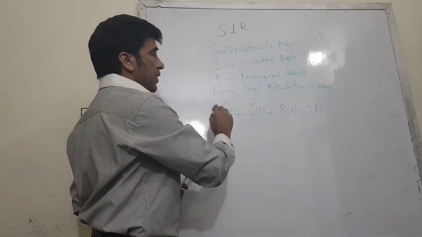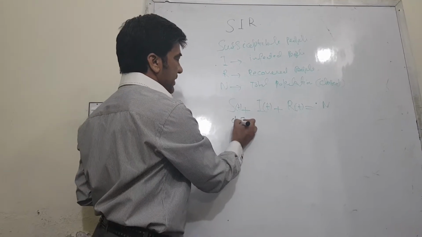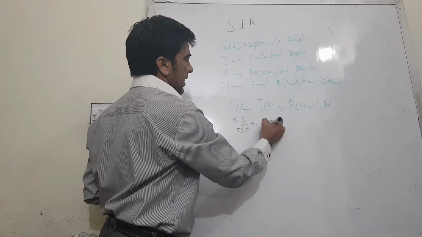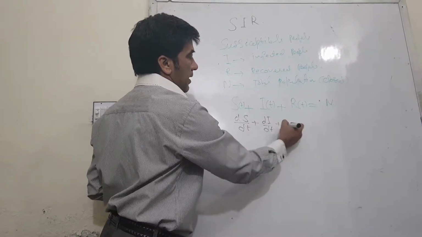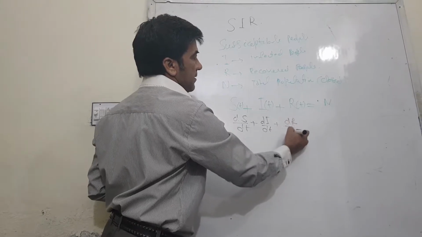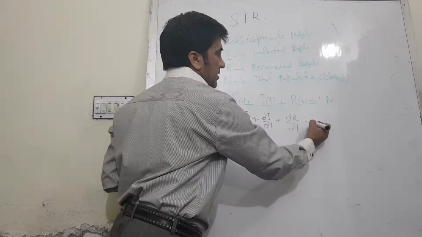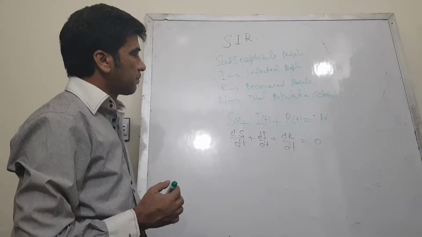Now, if we differentiate this equation throughout, we will get dS/dt plus dI/dt, the rate of infected people, plus dR/dt, the rate of recovered people, is equal to 0, as the derivative of a constant is 0.